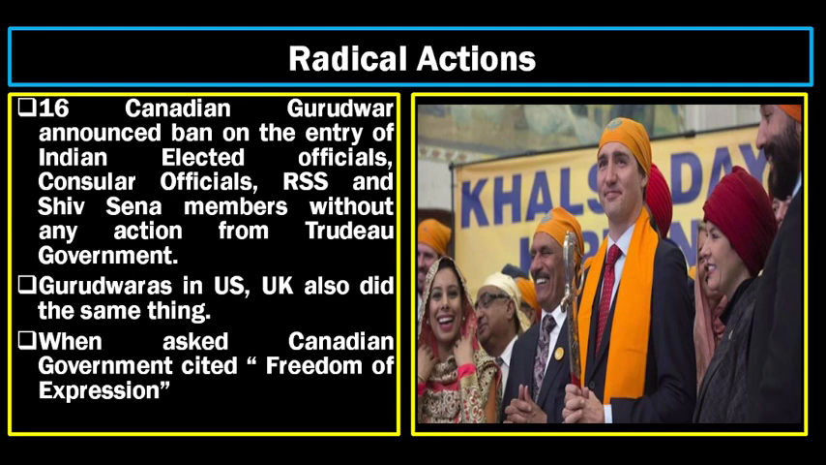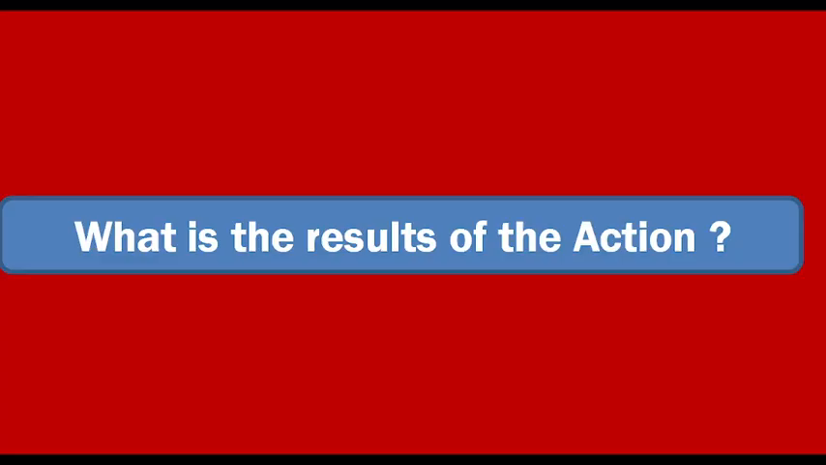When the Indian government came to know about this issue, they wrote to Justin Trudeau and asked for an explanation. Then the Canadian government cited freedom of expression, saying that has to be a fundamental right. As a country, we have to protect the fundamental rights of the people. It is up to them; they have given their voice. So what was the result of this action by the Indian government?